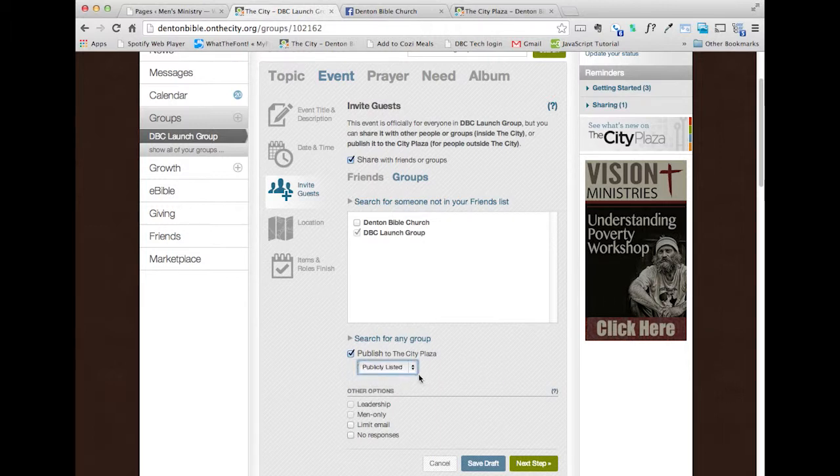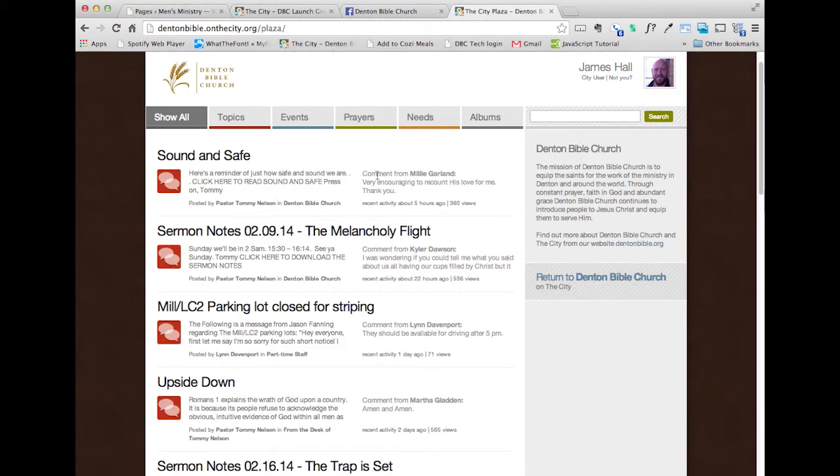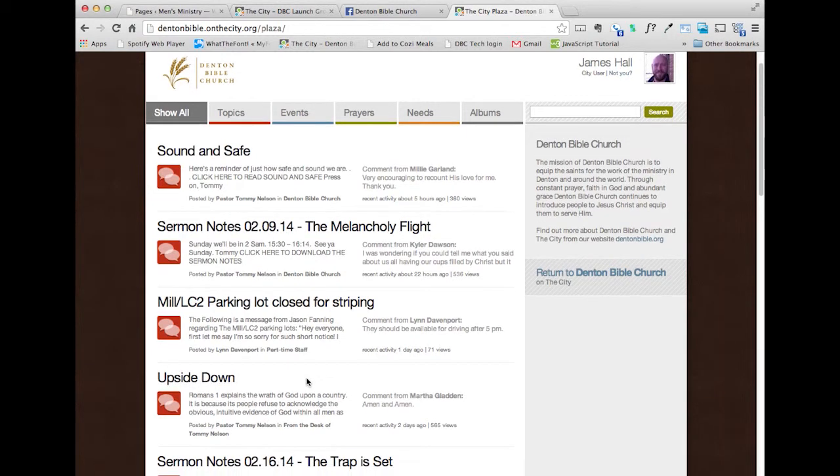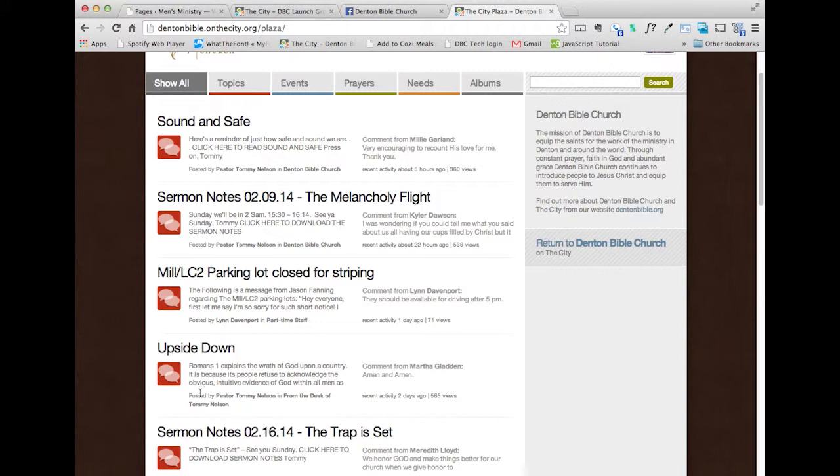I'm not going to do that on this one because I don't want it to go out there with a test event, but I want to show you what that does. When you make something publicly listed, this is what it does. This is our plaza, and as you can see down here we have this upside down post from Tommy.